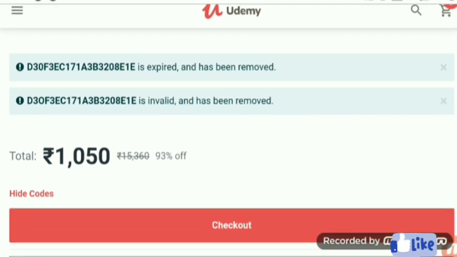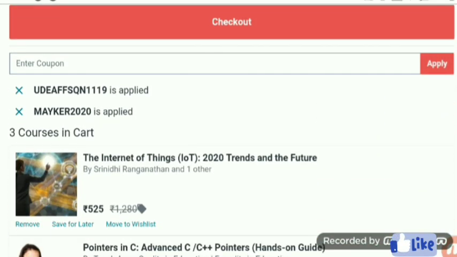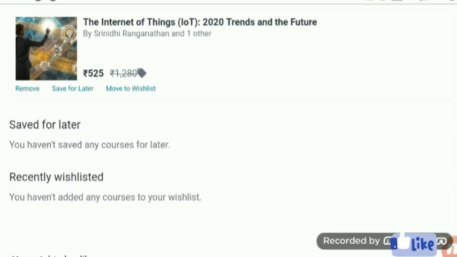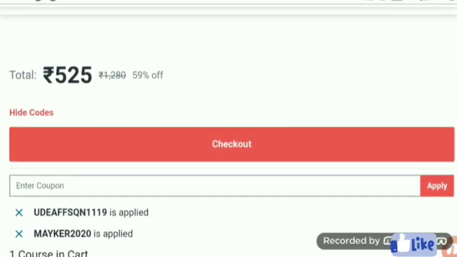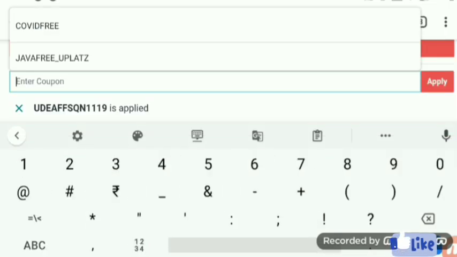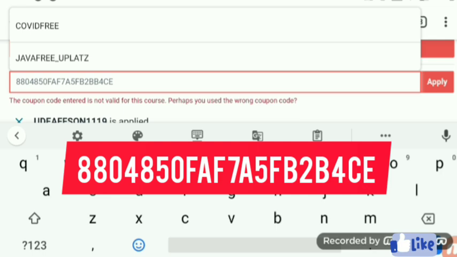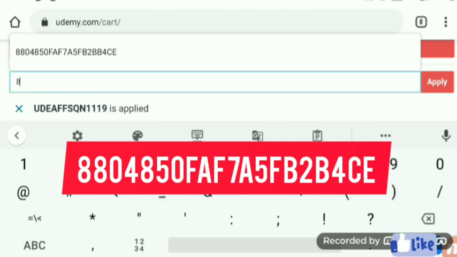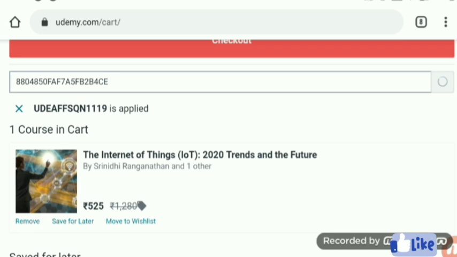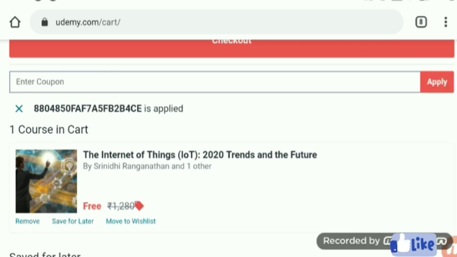And here it is showing 1050. Now this course is only 525. Why? Because there are many courses in our cart. Now remove those courses and then check out. Now apply the coupon for this. If you have any other courses in your cart, then the coupon is invalid for that instant. So make sure that there are no more courses.